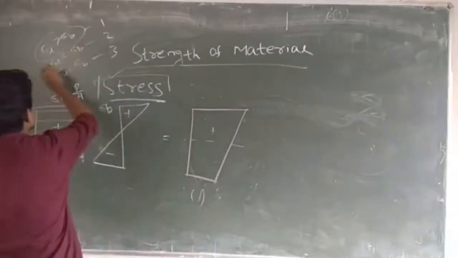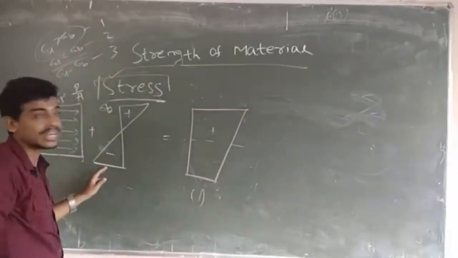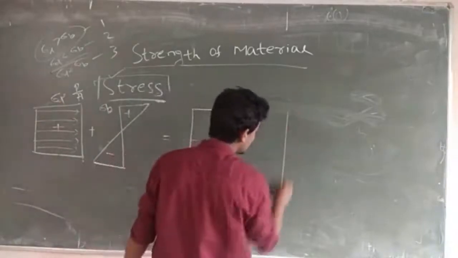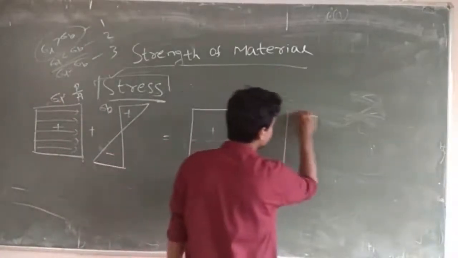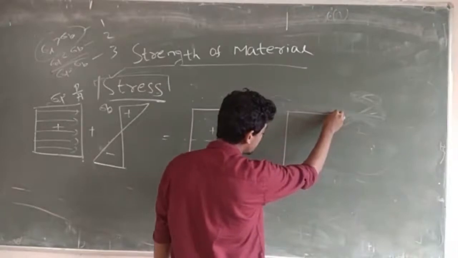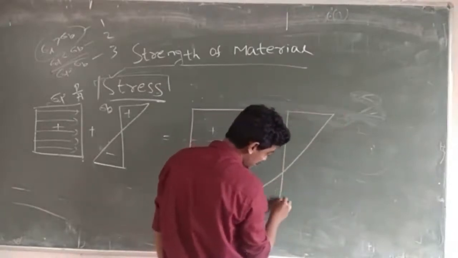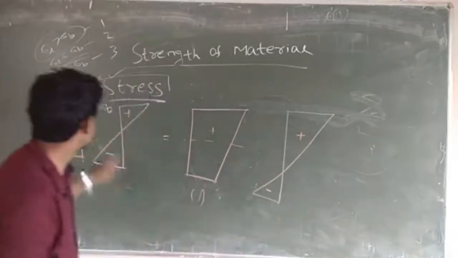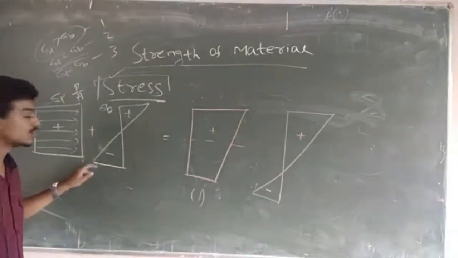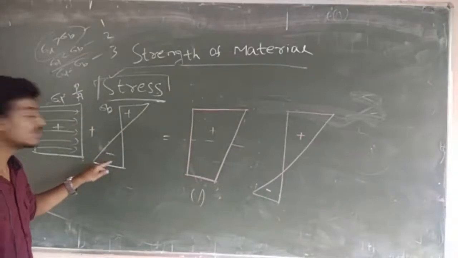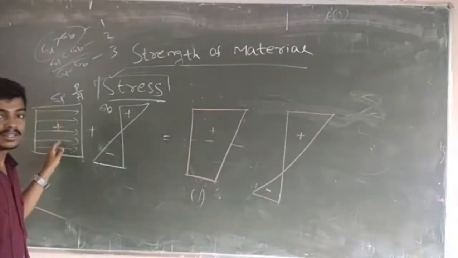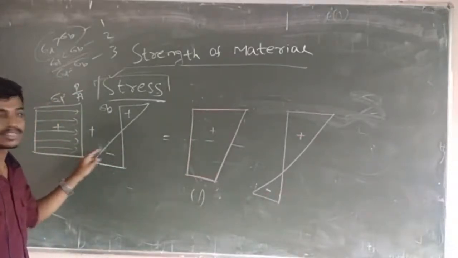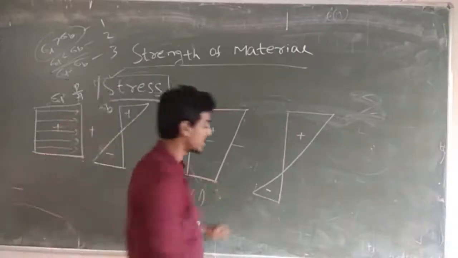So I am moving to the second case where the bending stress is more than the direct stress. Here somehow the value will come, but in the bottom fiber it will be compressive because the bending stress is more. So the negative value will be more. If you add both, the resultant will be negative at the bottom.